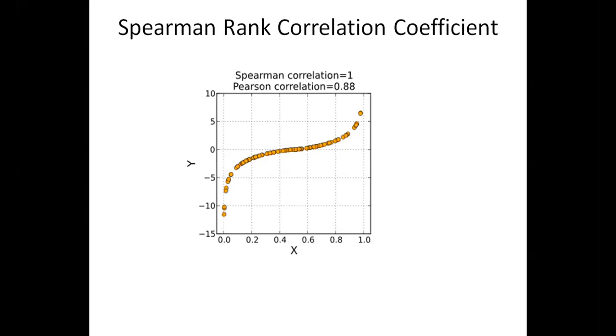For example, I can say IQ of a student. Why can I say IQ of a student? IQ of the student really matters with respect to his score. Most students will have an average IQ. It is not a linear curve. I can't say that as the IQ increases, the mark increases. This is a non-linear curve. If I want to understand whether IQ is really related to score, in this case I must go for the Spearman rank correlation coefficient rather than the Pearson correlation coefficient. Is it okay?